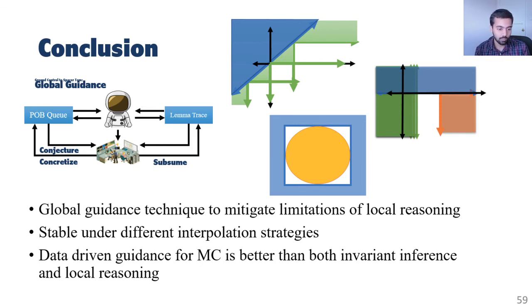So to conclude, we present a global guidance technique to mitigate limitations of local reasoning. We find that the global guidance technique is stable under different interpolation strategies. In fact, it is stable even if interpolation is turned off. Finally, we conclude that adding global guidance to model checking algorithms is very effective. In fact, it is more effective than invariant inference algorithms like LinearArbitrary and local reasoning based model checking algorithms like Spacer.